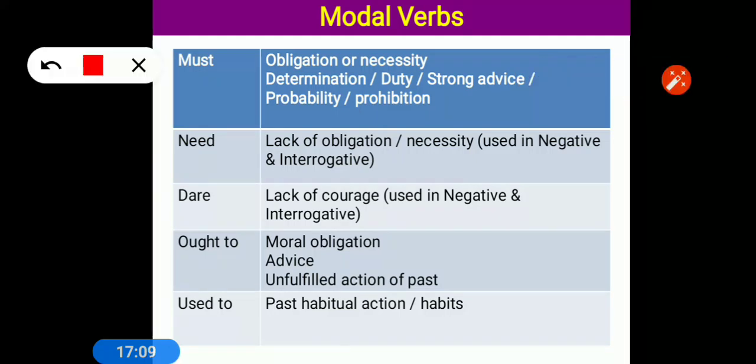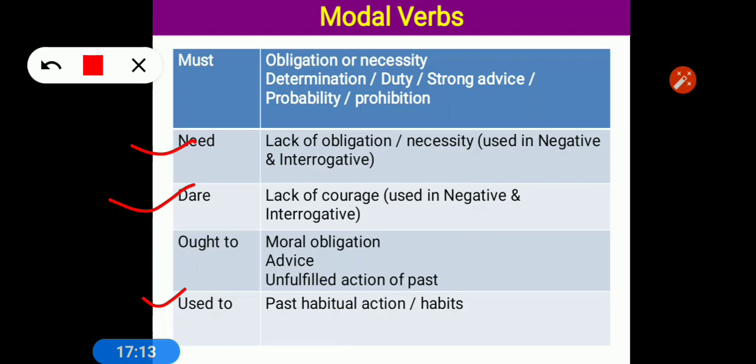Three verbs are partially modal verbs: need, dare and used to. They are used as a main verb as well as a modal verb. As a modal verb, not is added directly, and as a main verb, depending on the tense, it will be added like helping verbs: did not, do not or does not.